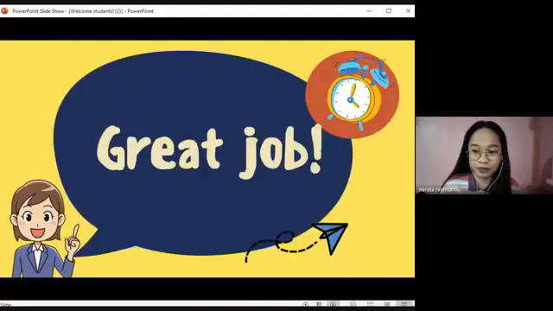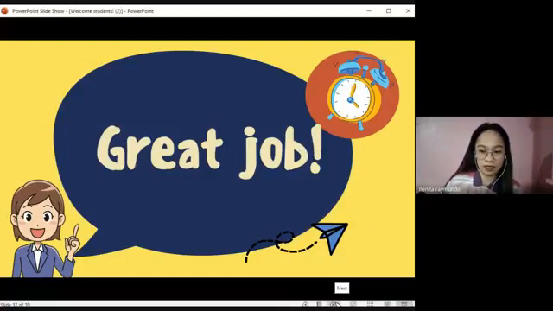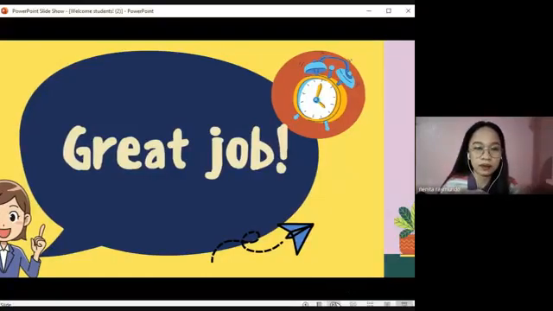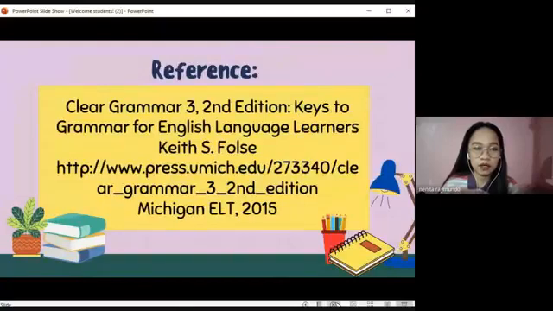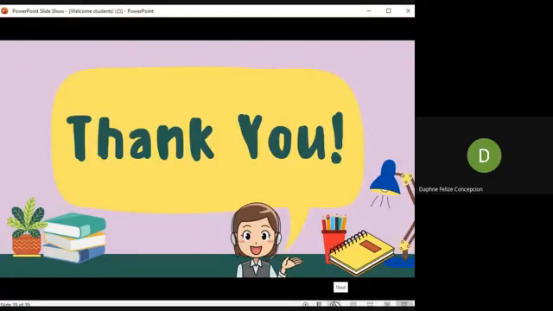Great job, Daphne. Those sentences are wonderful. You were able to use the multi-word verbs that we discussed today in your own sentences. So here's the reference to the story that we read earlier. If there are no more questions, would you like to clarify anything, Daphne, before we end our discussion for today? None po. No more questions.